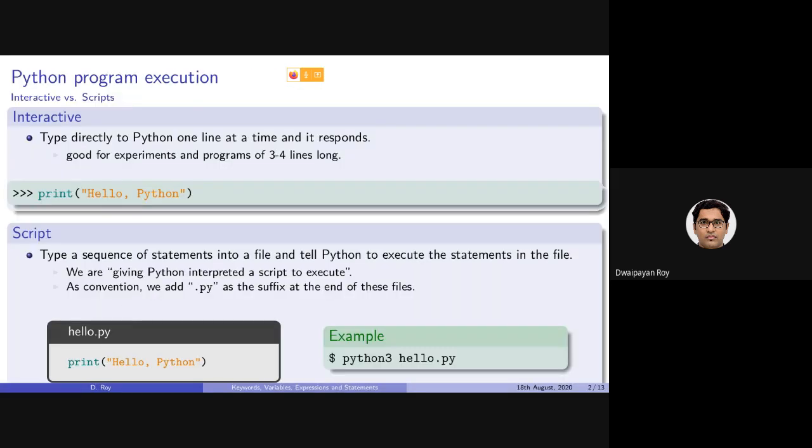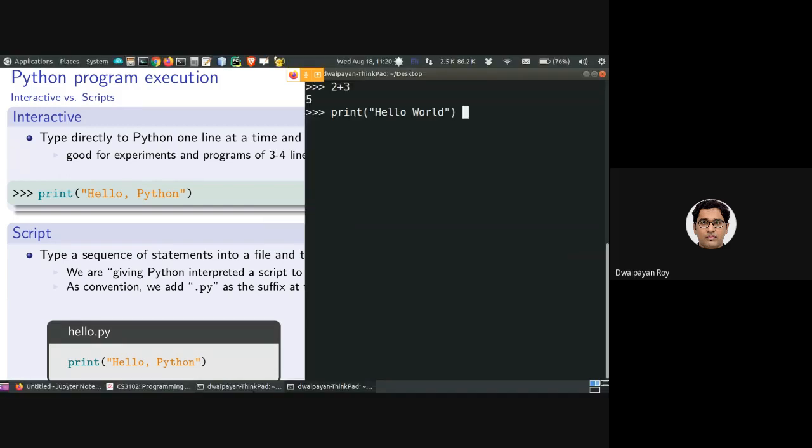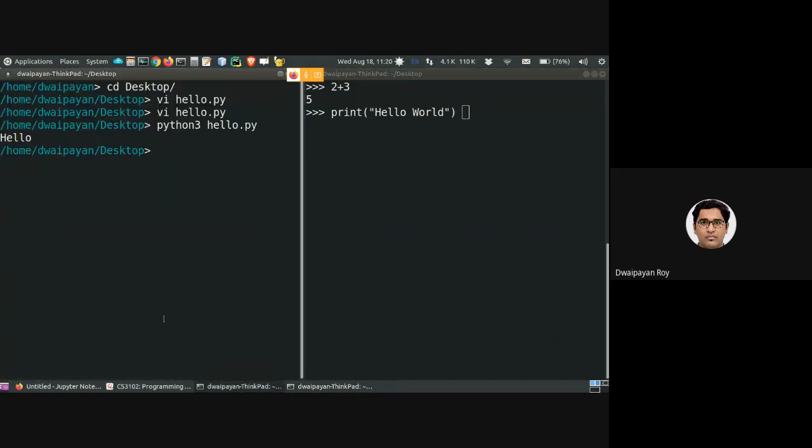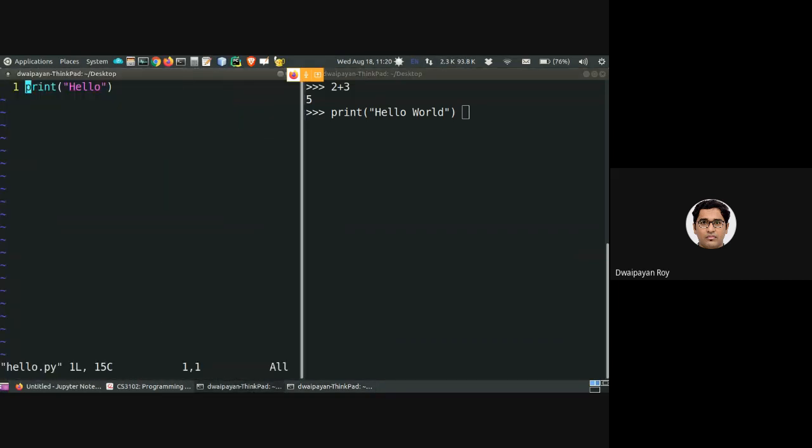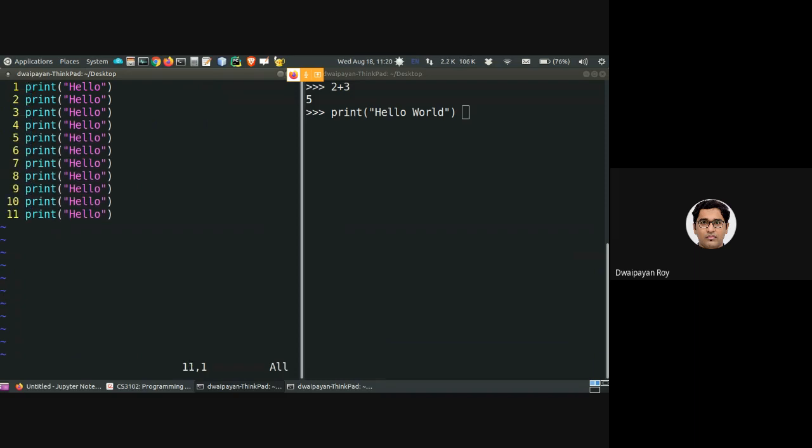In a script, all the lines will be executed one after the other. So in case you have written a code like this, with multiple lines like hello 1, hello 2, hello 3, and so on, all the lines will be executed one after the other. First this line, then this line, then this line, and so on.